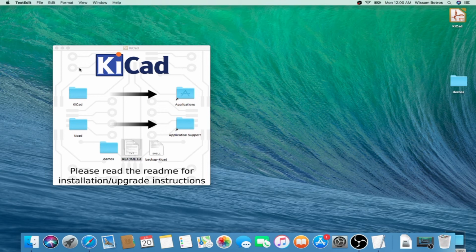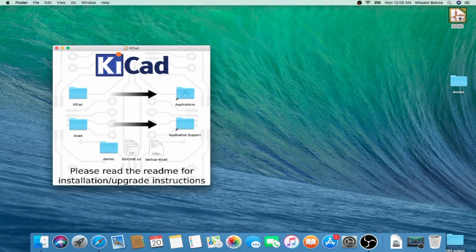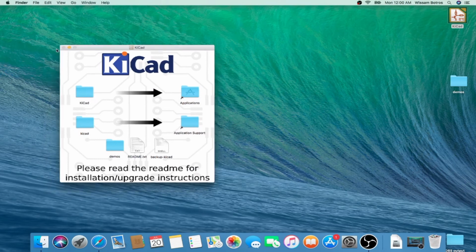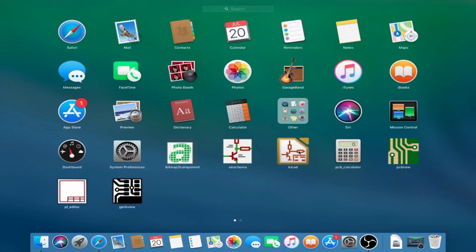Done. Let's close this and look, now I have an icon of KiCad on the desktop. I'm going to double click on it. Now this is for the install. I go to the Launchpad and look, here is my new install of KiCad. KiCad has a couple of components in it, the eSchema, the PCB-new. You can open them separately or you can open them from within the KiCad project manager.